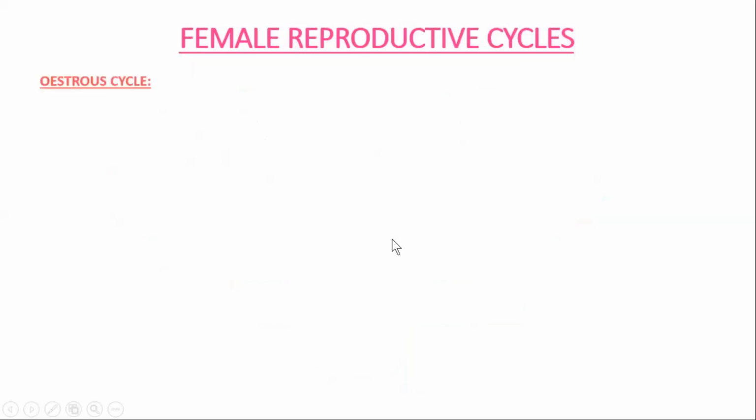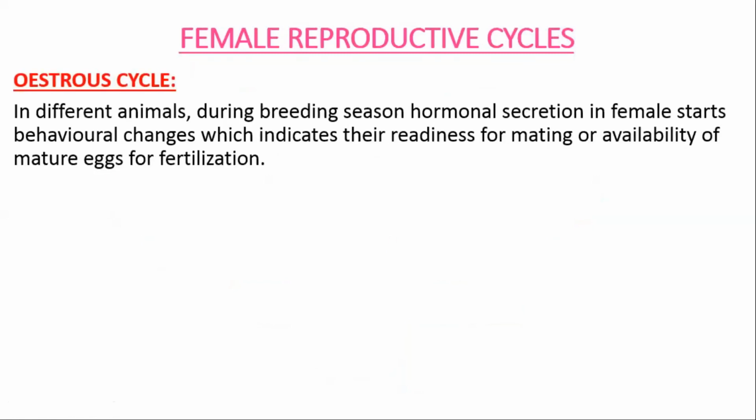Now, female reproductive cycles, the oestrous cycle. Normally, in different animals, during their breeding season, the female, under the influence of hormonal secretion, shows different behavioral changes, right? And these changes indicate their readiness for mating, or you can say the availability of the mature eggs for fertilization.